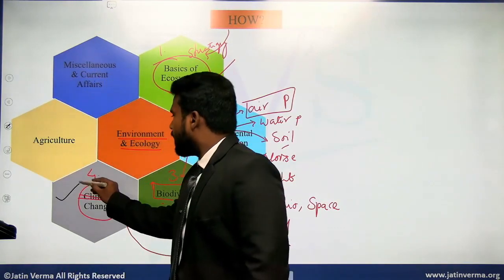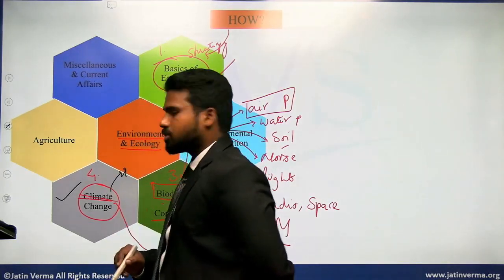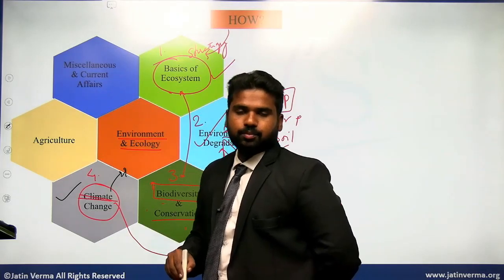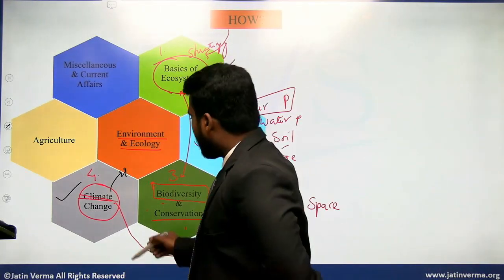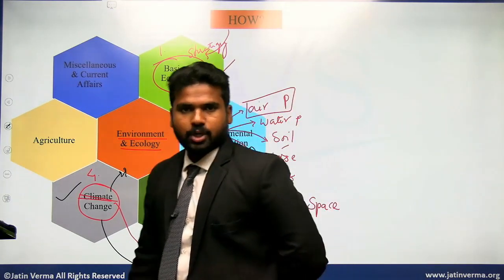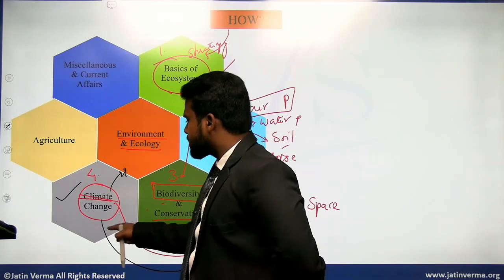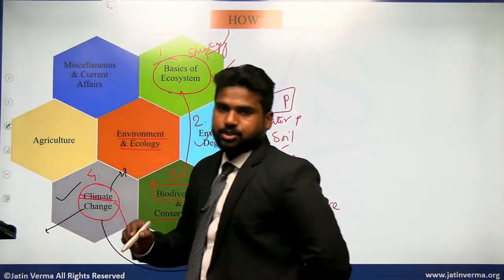Here we will be learning what is climate change, how it is induced, what is the meaning of global warming and greenhouse effect, and how pollution, particularly air pollution and water pollution, is inducing climate change, and what are the consequences of climate change.